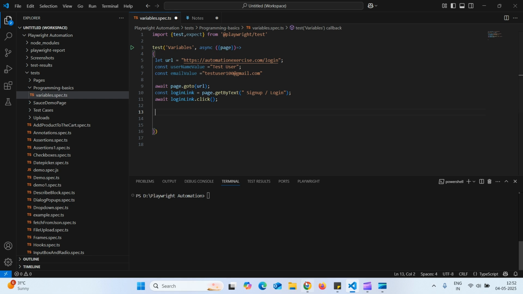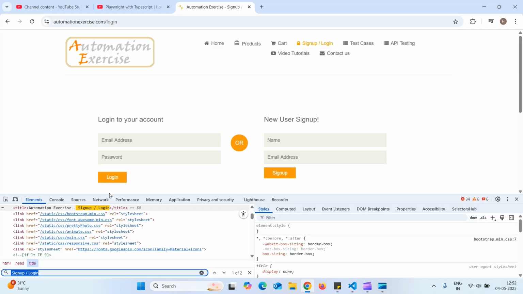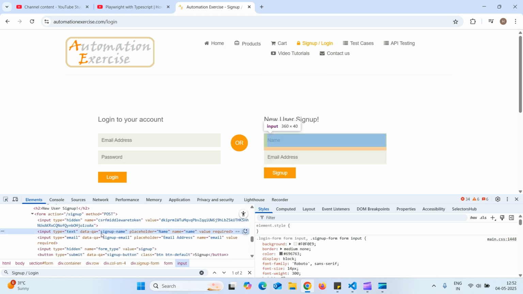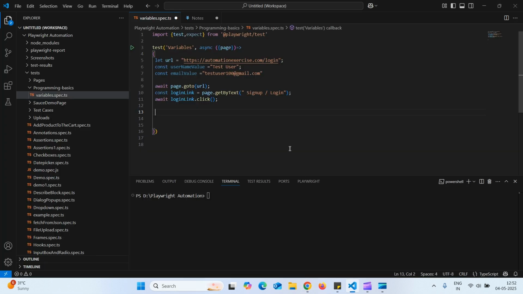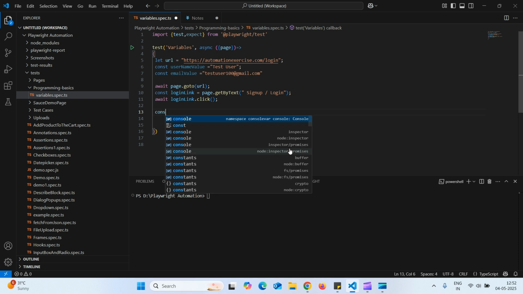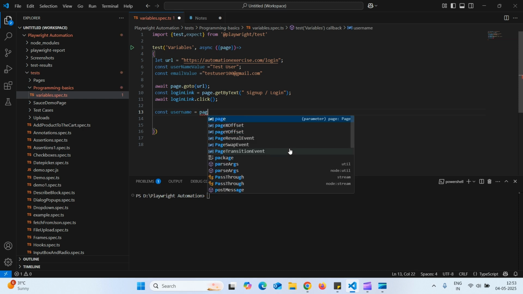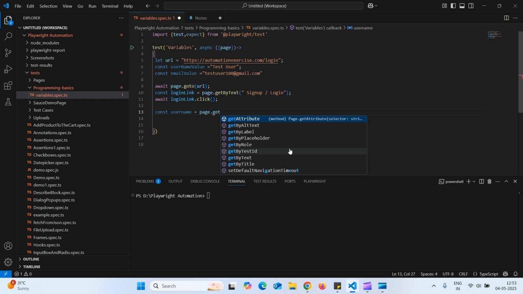Now I want to inspect this name and email address. Let us inspect name. It has a placeholder, so we can take the placeholder. It has data.qa also, we can take both. So I will select placeholder. Const username is equal to page dot getByPlaceholder.